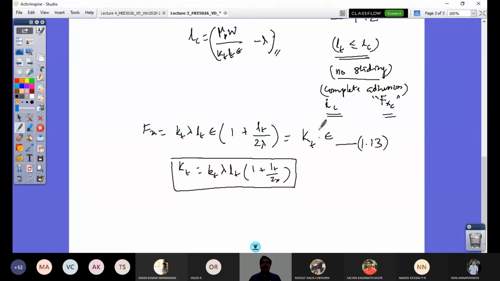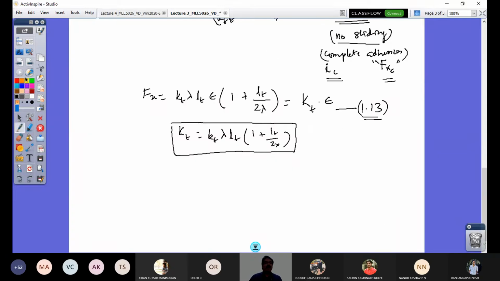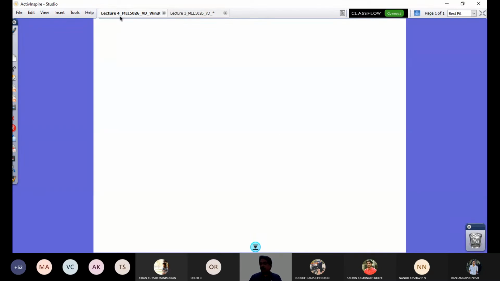And this is what you have got for a complete adhesion zone, and this is the equation. So this is not the complete equation that describes our graph, and I need to develop it further. That is what we are going to look at in today's fourth lecture. So this is lecture number 4.